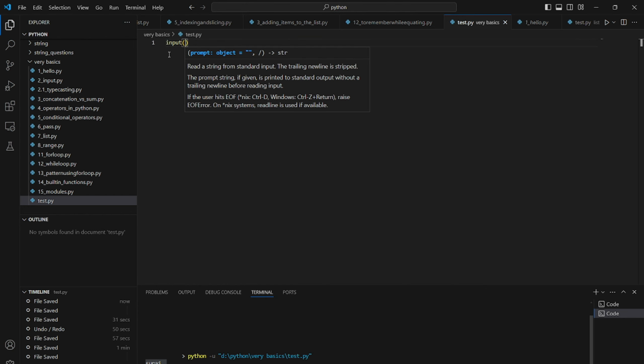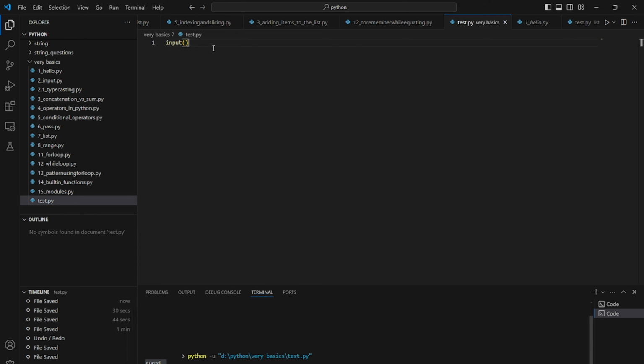Then we have input. So we have the input function like this. This is our input function. We can take input of anything using this function.